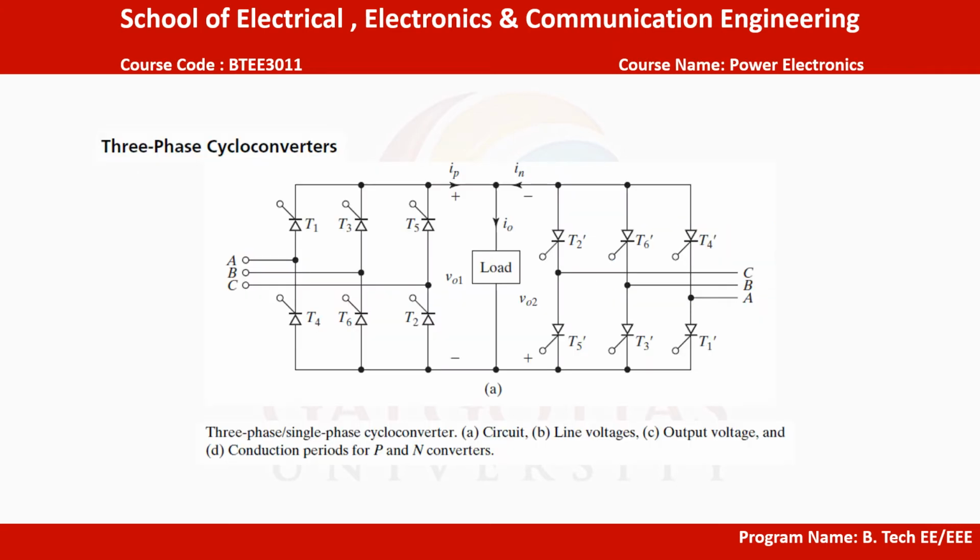The circuit diagram of a three-phase to single-phase cycloconverter is shown in this figure. The two AC to DC converters are three-phase controlled rectifiers.